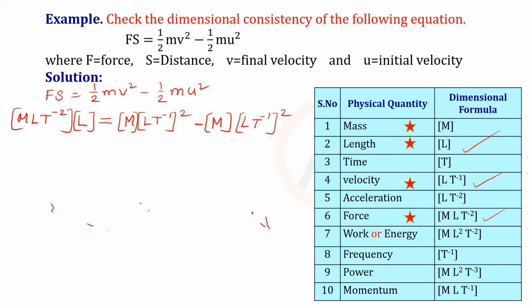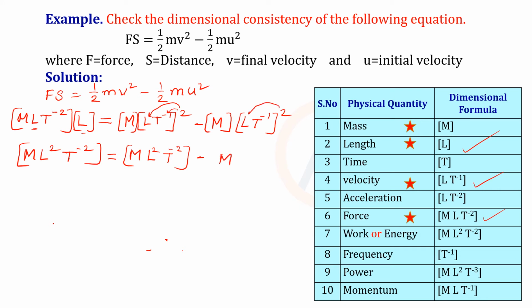Let's simplify this one. On the left hand side, here L, so ML square T minus 2. Now on the right hand side, this is M as it is. The square will first multiply with this and then with this one. So ML square T minus 2, minus M, this is also the same thing. The square will be multiplied to this one, so ML square T minus 2.